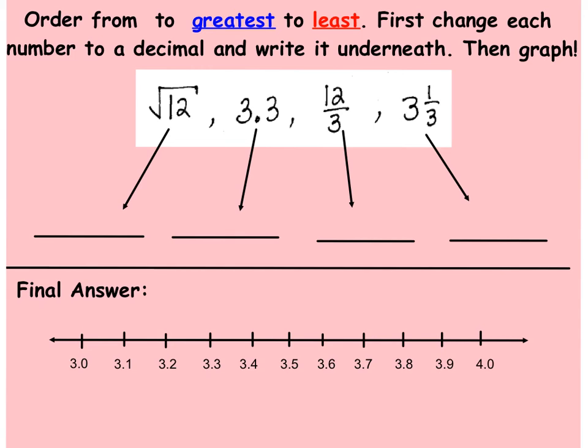And now it's your turn. So here we go. You're going to pause the video. I want you to go ahead and list all of your rational numbers first in a common form. Probably decimals is what you want to use. Go ahead and list then the rational numbers in order from least to greatest and graph it on the number line. So here's what I'm going to do. I want you to pause the video, go ahead and do the problem, and then I will slowly go through the answers. That way, if you want to just check your decimals and make sure that those are correct, I'll put that up first before I list out the final answer. So go ahead and pause now.